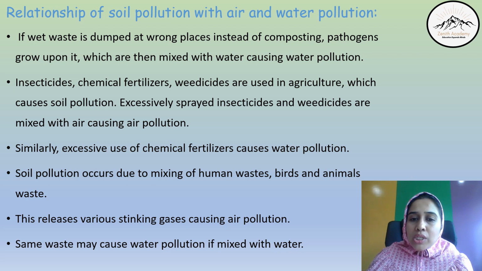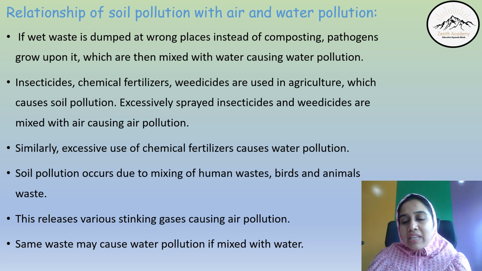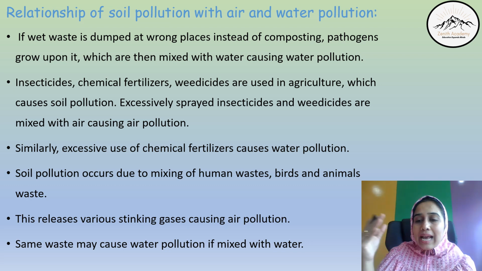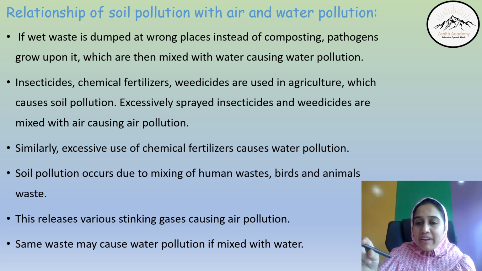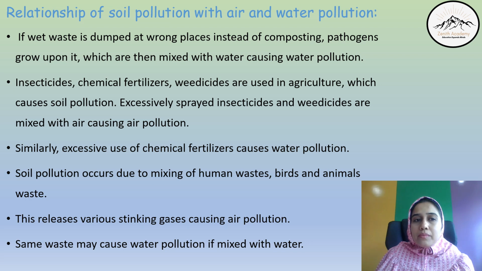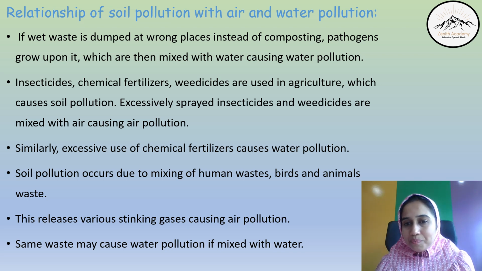Soil pollution occurs due to mixing of human waste and bird and animal wastes. These wastes produce stinking gases that cause air pollution, and the same waste, if mixed in the water, causes water pollution. So ultimately, soil pollution is directly related to air and water pollution.